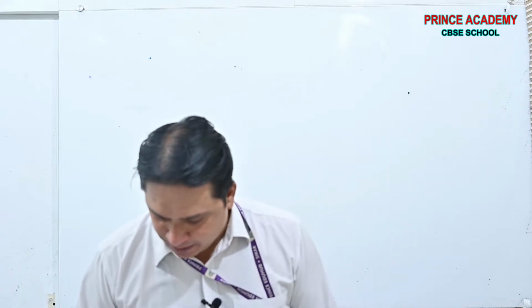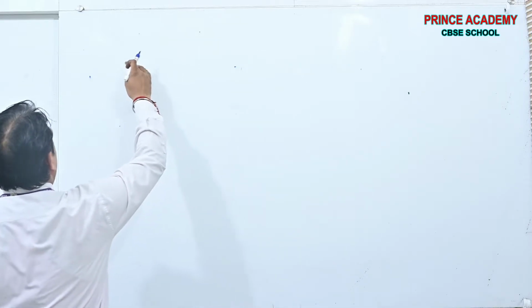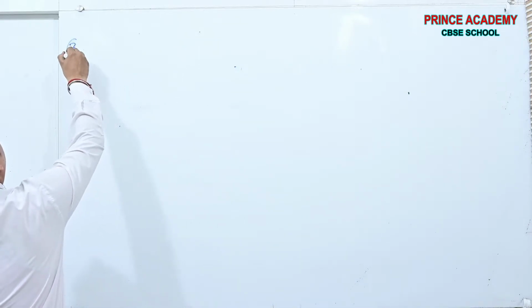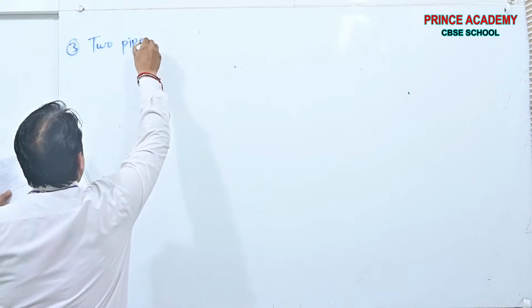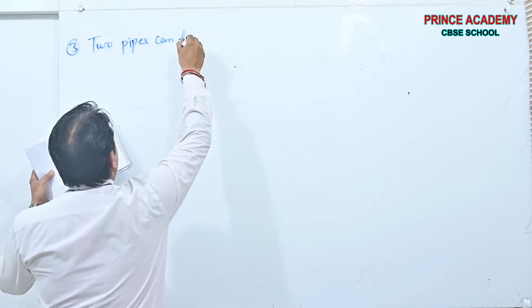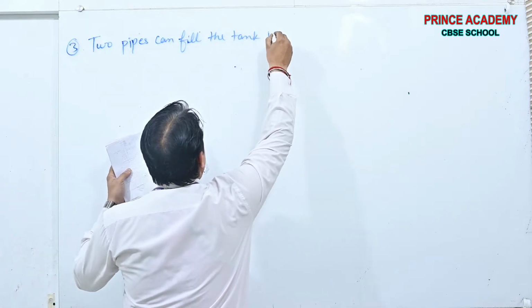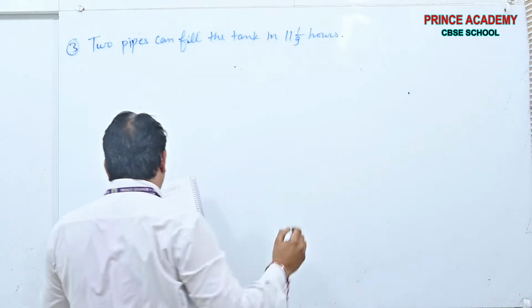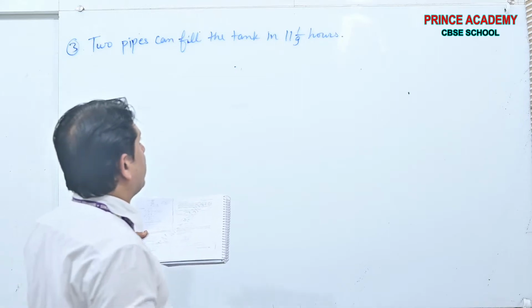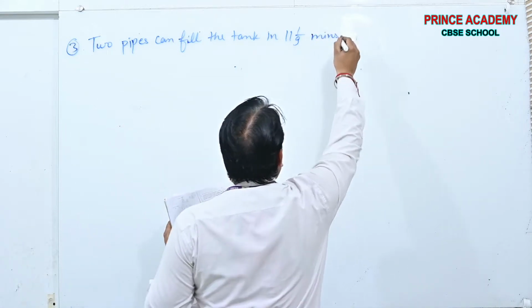First note the statement. The statement is: 2 pipes can fill the tank in 11:1 by 9 hours. Okay, sorry, minutes. Same type of question, beta.